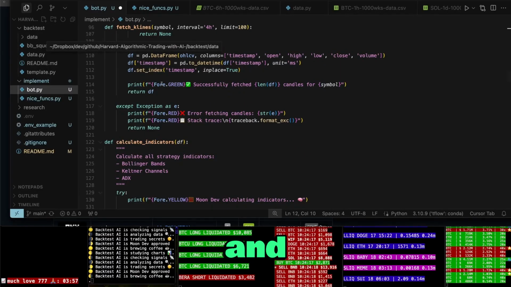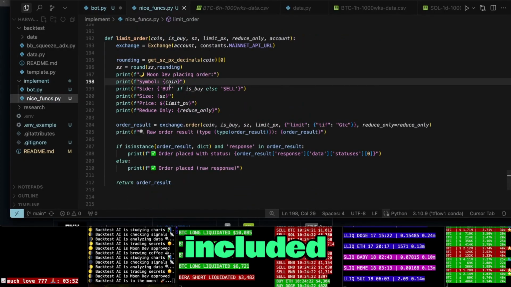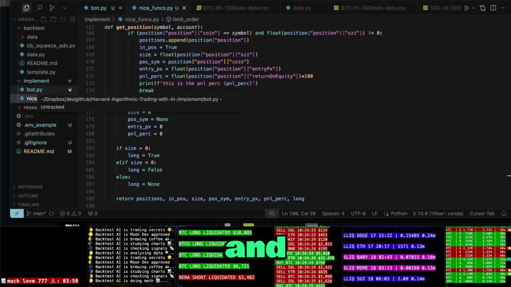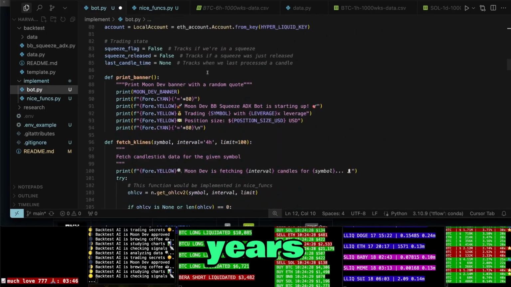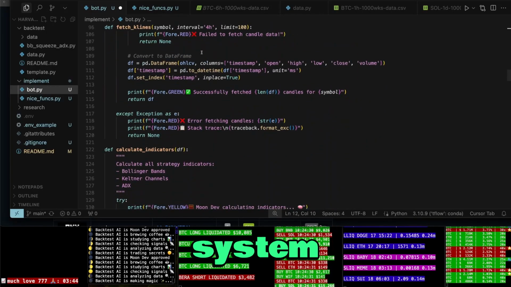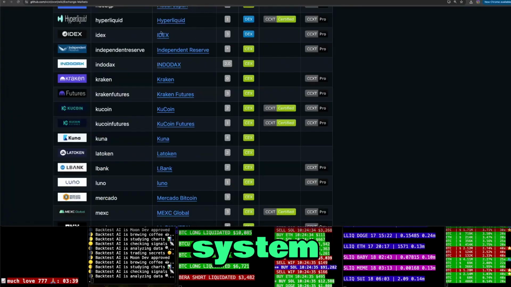Once you have the research and backtesting, this is a full template of a bot here. And I included my nice funks that took me years and years to build. So you have everything that I've spent multiple years on. You know my entire system. It all comes down to the R, the B, and the I, RBI system here.